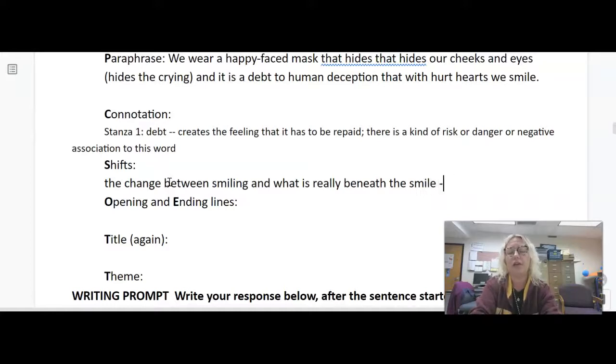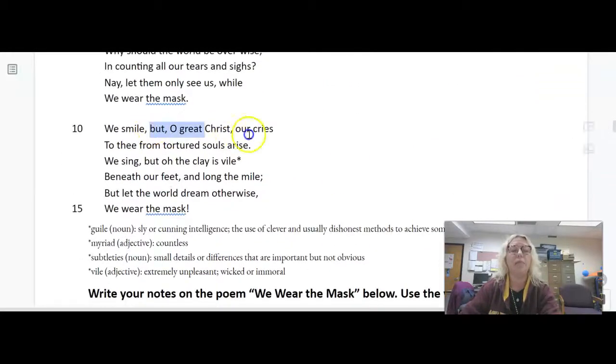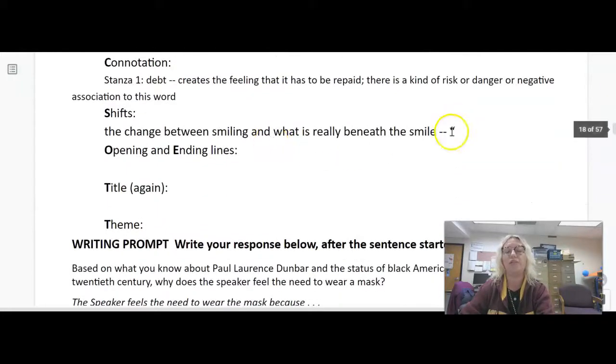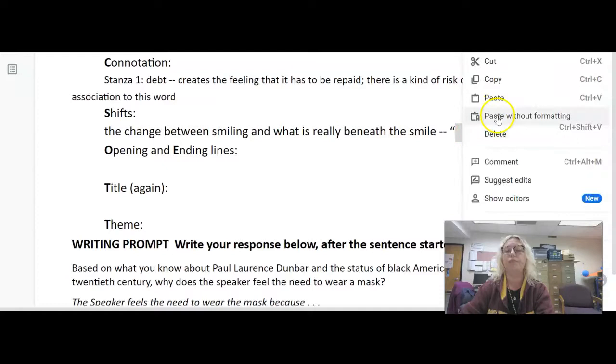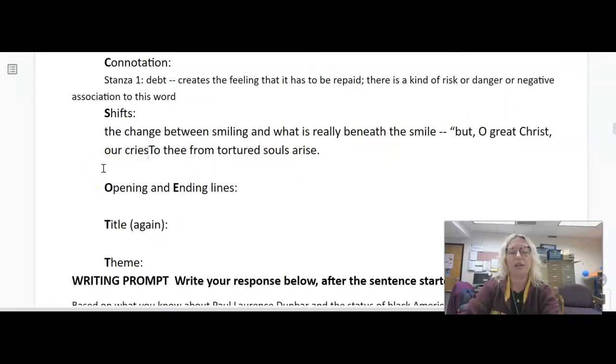And I think you'll have to include a line here. "But, oh great Christ, our cries / to thee from tortured souls arise" is a good one. And when we quote lines from poetry, we put a slash there to show a line break.